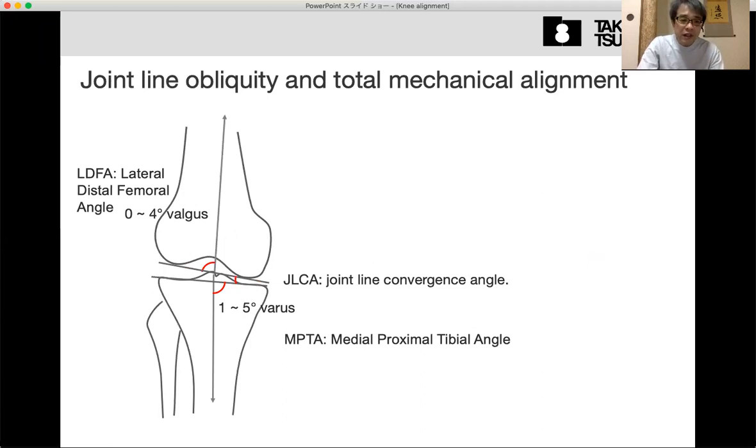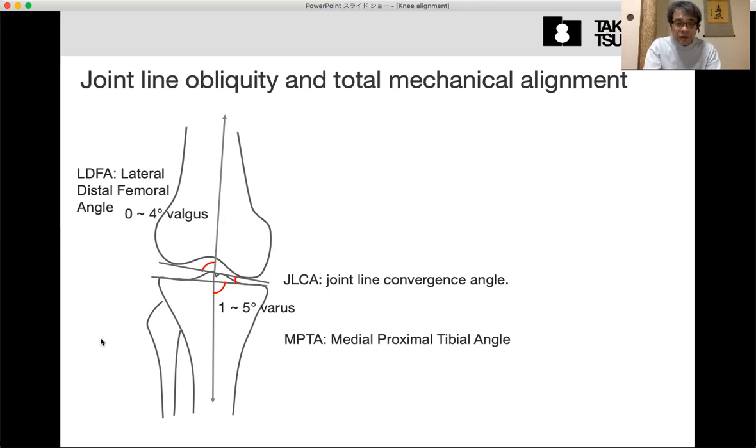So eventually, the MPTA is slightly larger than the LDFA. So that means the total alignment can be varus around 1 or 2 degrees. That should be natural in most people.